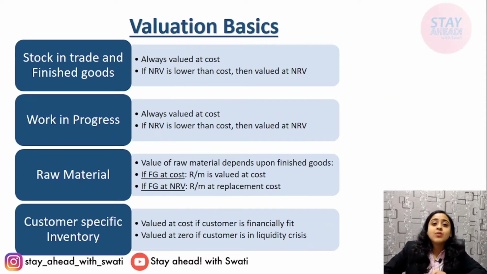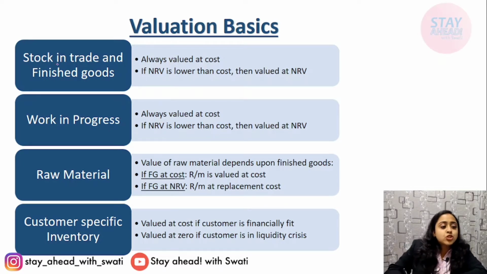Now next comes valuation basics. As soon as you hear basics, what comes to your mind is NRV or cost, whichever is lower, we'll take that. But this is partially true because this is not applicable everywhere. Let's see how it is applicable.